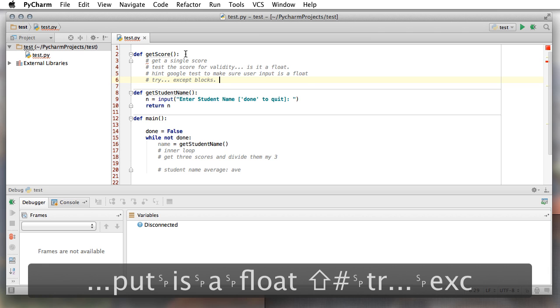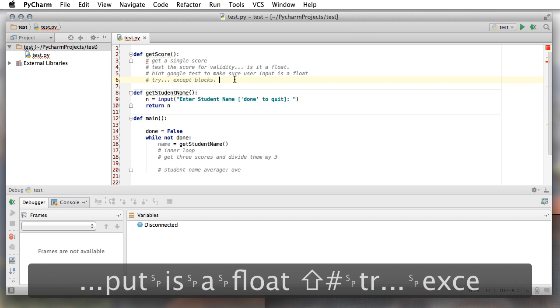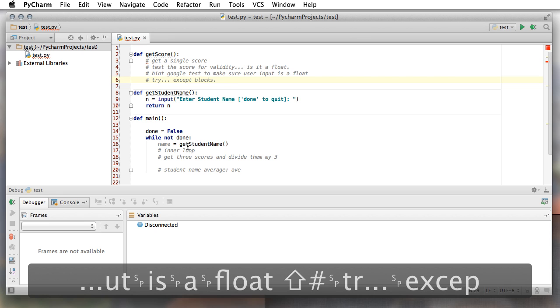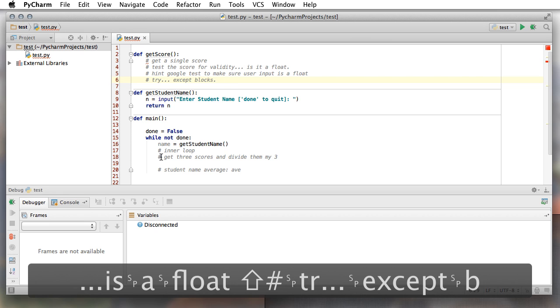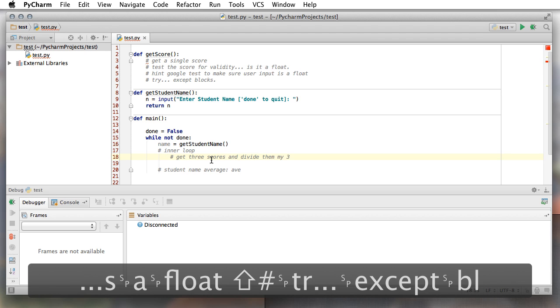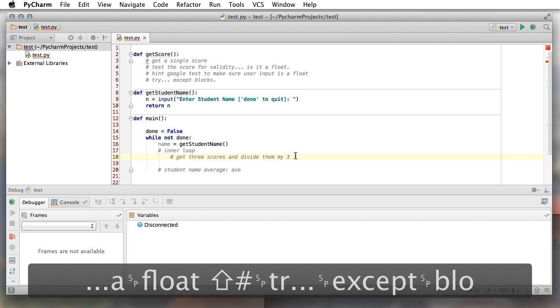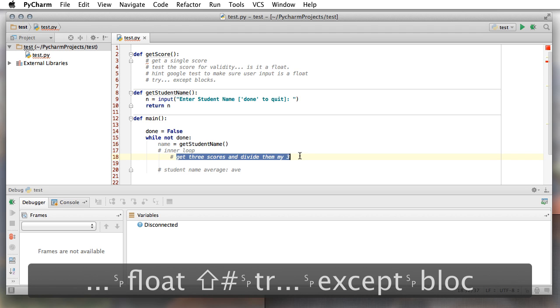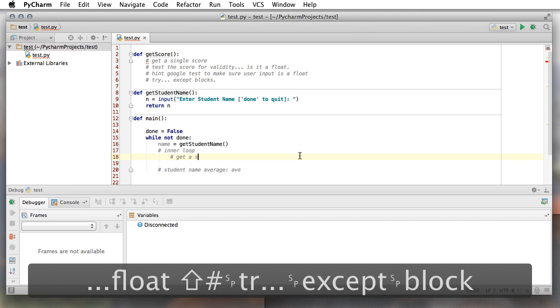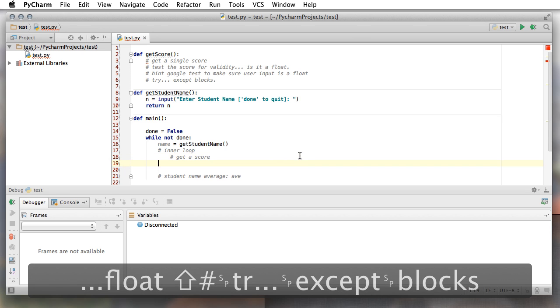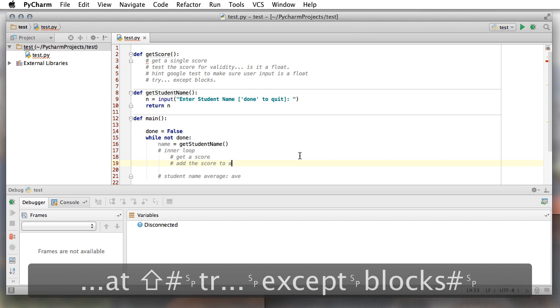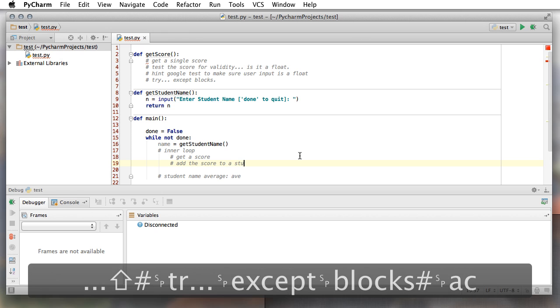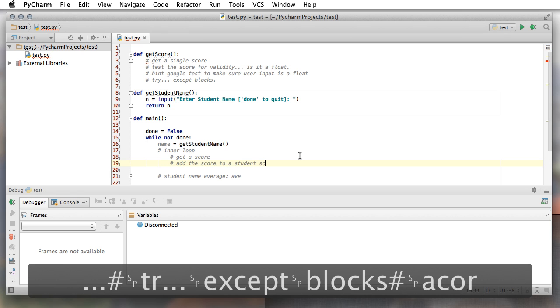Okay, but at any rate, get score is going to be a function, and then it's going to return the actual score. So in the inner loop, we'll tab this in. We'll get 3 scores, one at a time, right? We'll get a score, and then we will add the score to a student score accumulator of some kind.